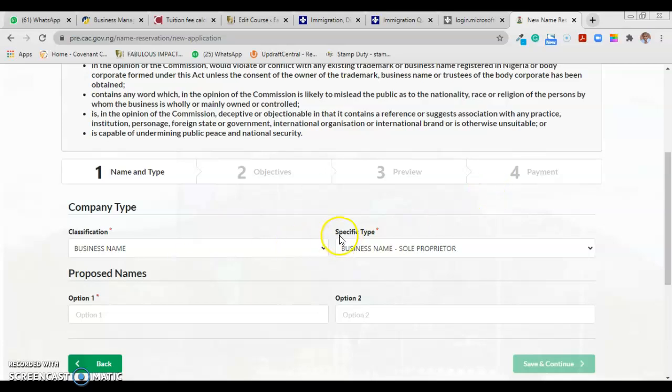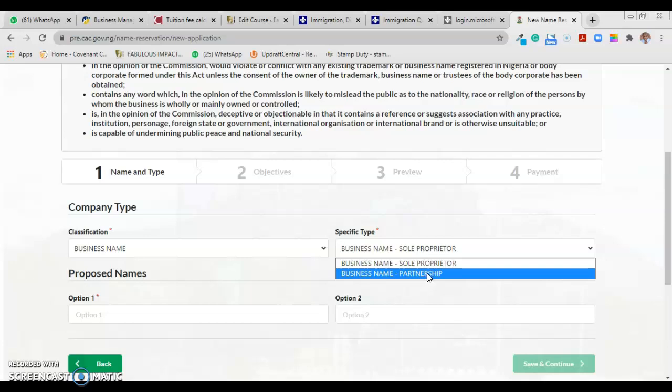Here you can see we have business name. Then you have to choose the specific type: is it a sole proprietorship or a partnership? If it's a sole proprietorship, that means you alone, the proprietor, own everything and are in charge. If it's a partnership, two or more persons are proprietors of the business.